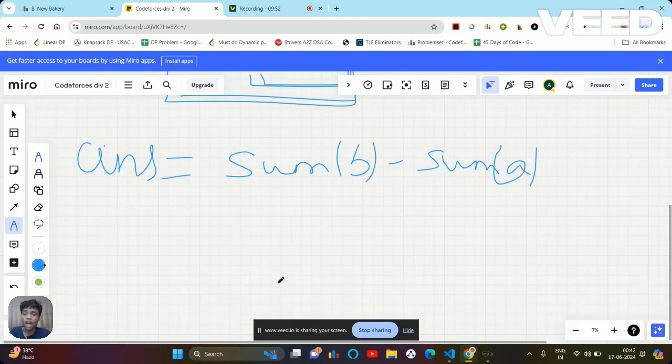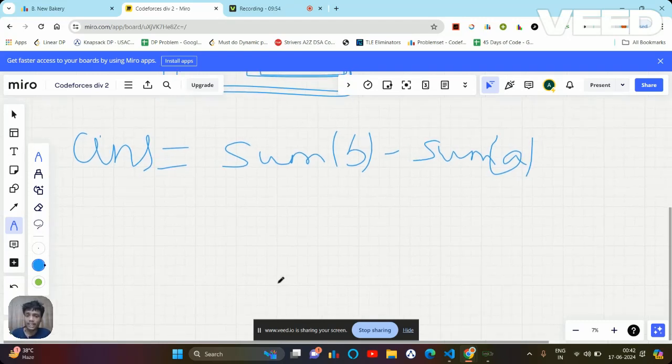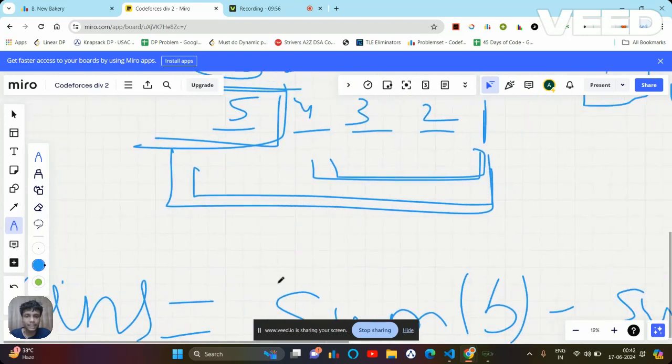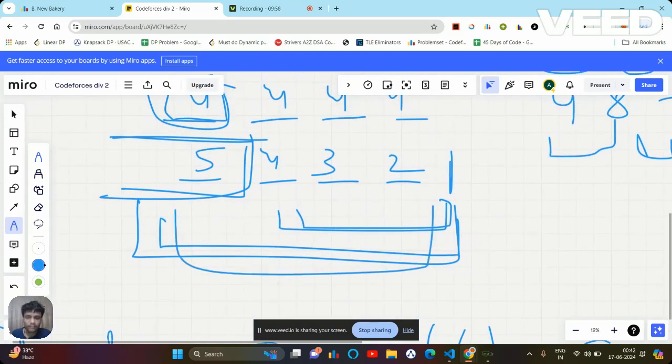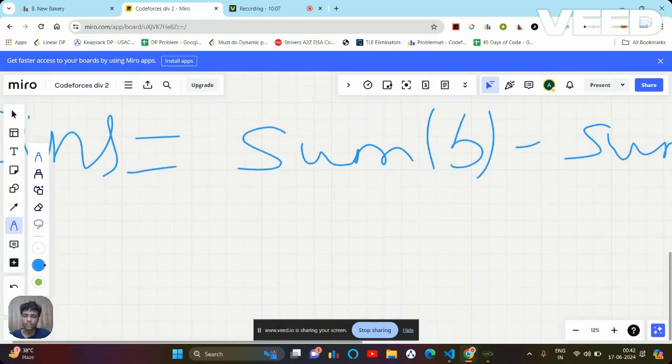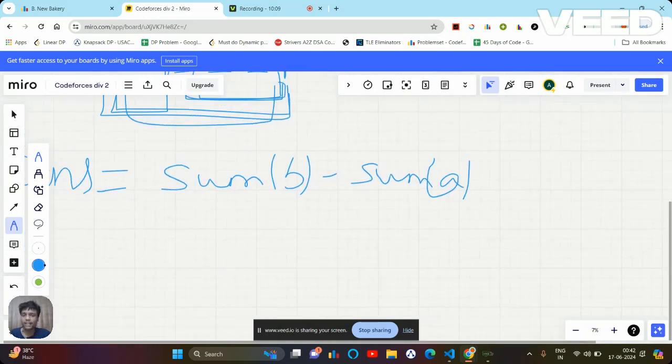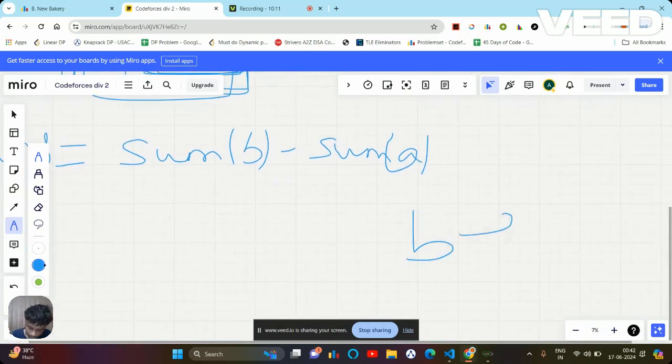Now I have selected how many elements from B? That is B minus A. How am I saying that? Basically, let's say there are 5 elements and I have 4, I haven't selected. So the selected elements are B minus A, basically 5 minus 4, that is 1. So in that case, how many elements have I selected? I have already selected B minus A. Now how many are remaining? That will be, I'm going to do what?